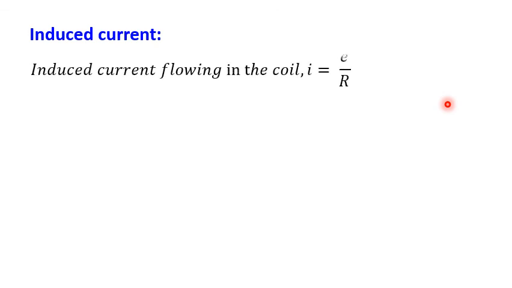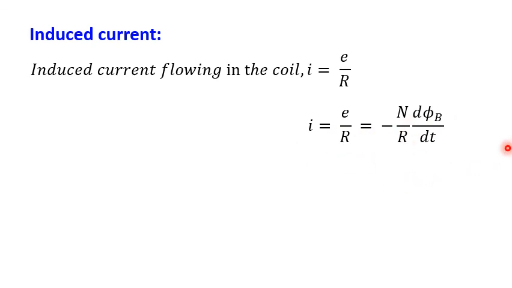Induced current. So according to Ohm's law, V equals IR. So just now we analyzed the EMF. EMF is nothing but voltage. So according to Ohm's law, V equals IR, that we can write I equals voltage by resistance. So induced current flowing in the coil according to Ohm's law, current equals voltage by resistance, nothing but E by R. Now EMF according to Michael Faraday, for a coil of n number of turns, minus n into d phi B by dt, so by R. So this is the induced current in a coil of n number of turns.